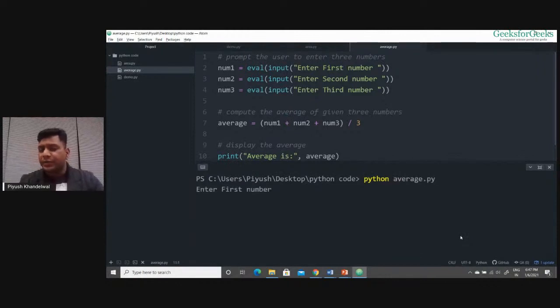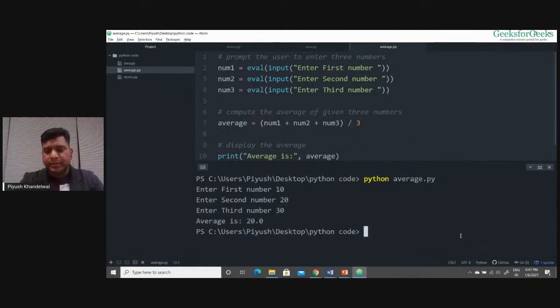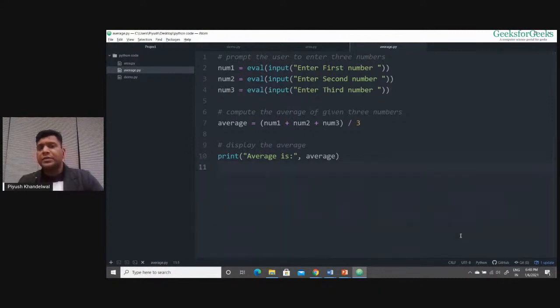It is asking me to enter the first number. Suppose I give 10. It's asking me to enter the second number. Suppose I give 20. And the third number, suppose it is 30. The expected average will be 20.0. You can compute it on your calculator and verify the answer of our program, right? So here we have seen that with the help of eval input, we can read the numbers from the user. I hope you got this.